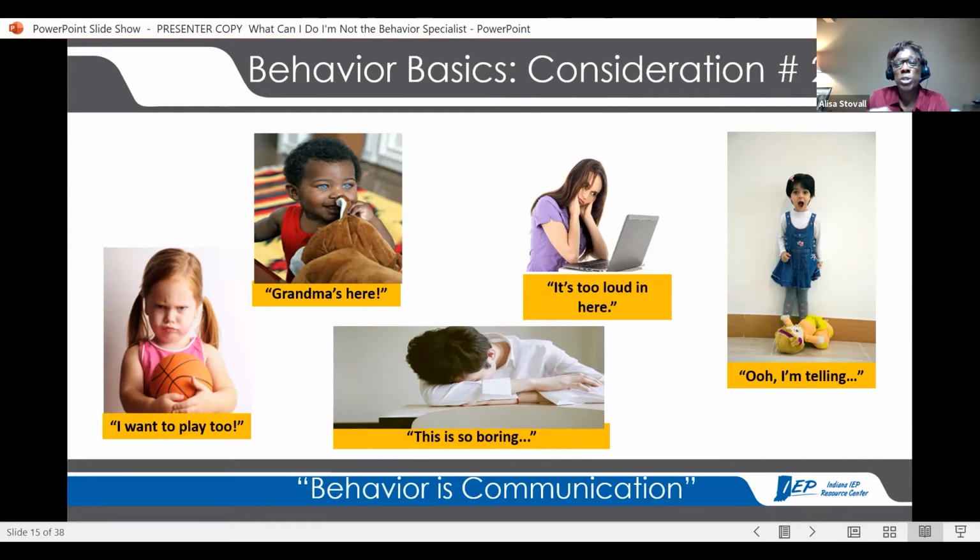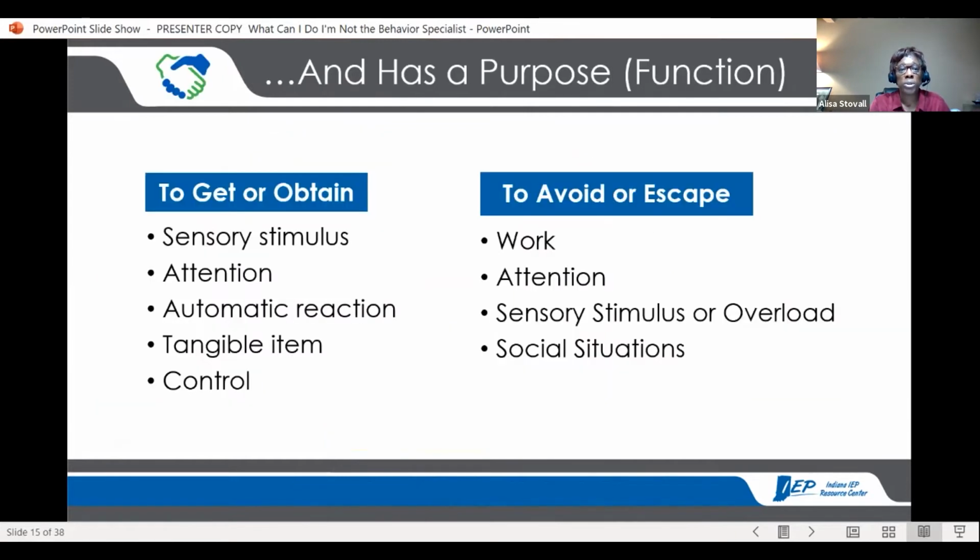The only way we can know is to have a better understanding of the student. And if we know a little more about them, we have a relationship with them, we may be a little more accurate in understanding what their behavior is saying. Because it's important to be able to do that, because behavior not only communicates something, it has a purpose or a function. Okay, and most of the time it's to get or obtain something, or to avoid or escape something.